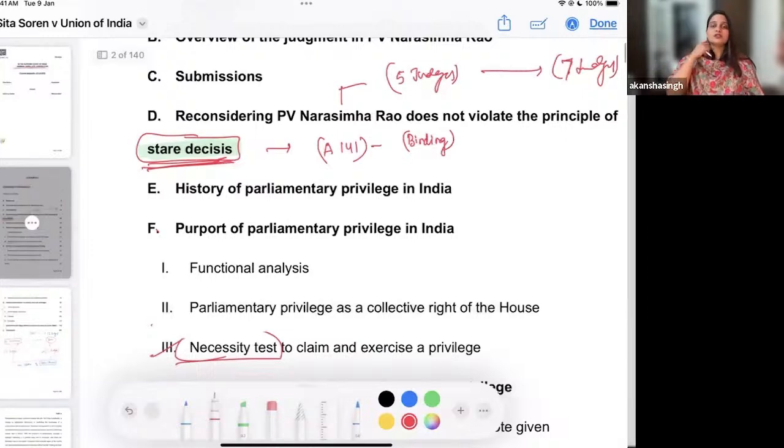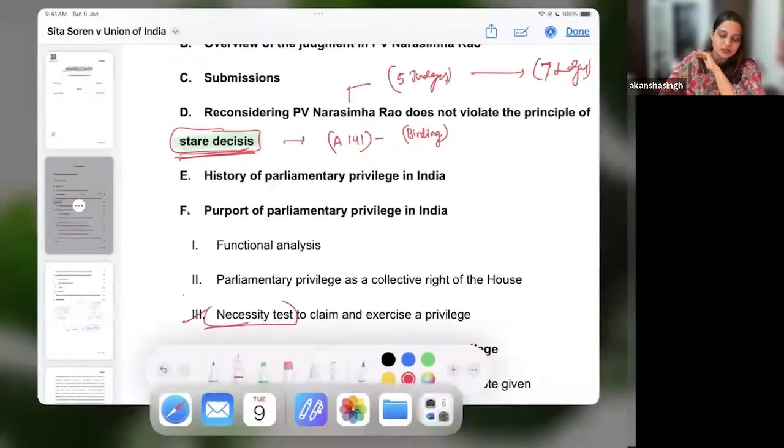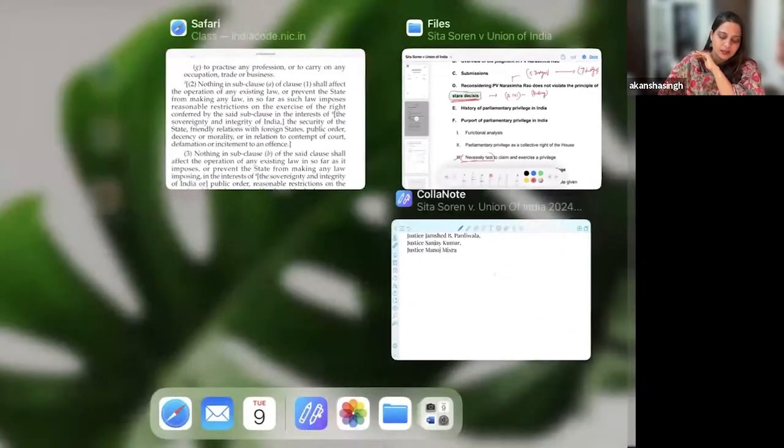Then we also talk about the history of parliamentary privileges in India. Now let me tell you, why is this history important? Every judgment that you will read, all these landmark judgments, most of them talk about the history of the concept on which the judgment is based. Because to understand the reading of the term anything in 105, I must know what was the intention of the legislature. Let me take you to 105 once again.